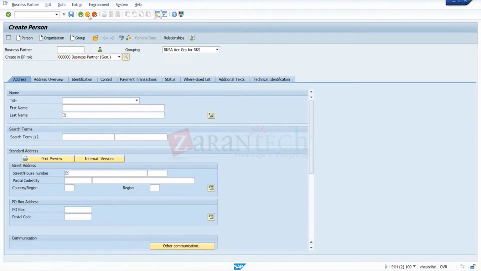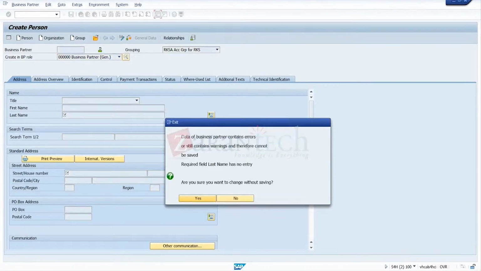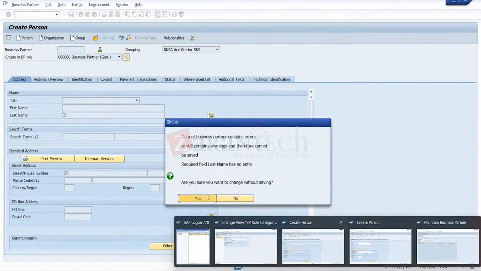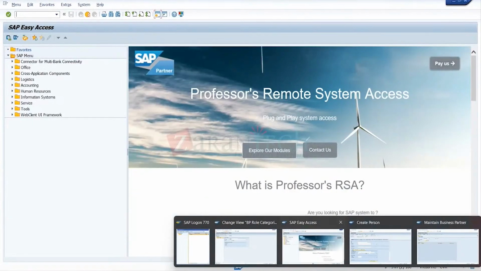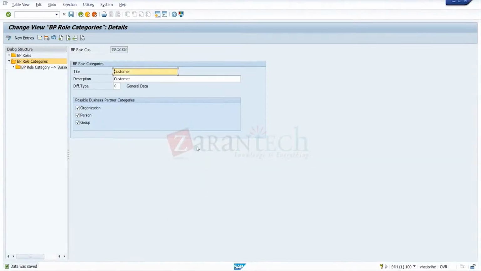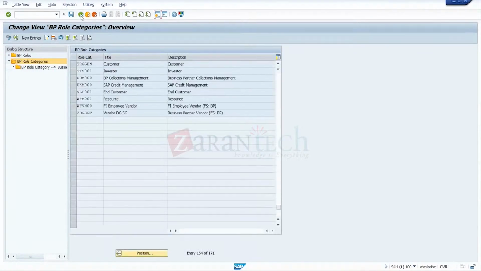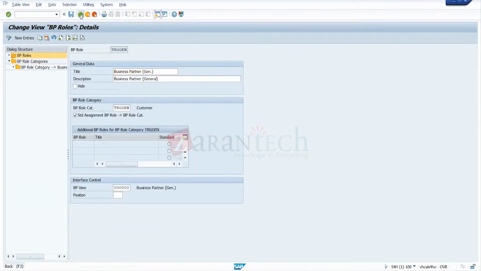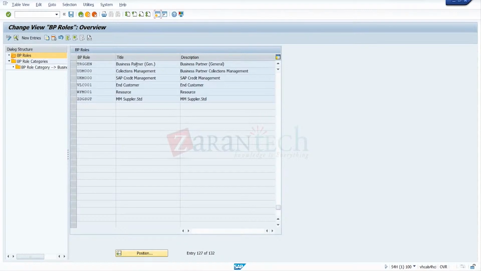Okay. So like this, make a group. We can get the role and the category you can make here. And where do we link this BP role? With the BP grouping. So you are going to link it with a BP grouping. That can be made from here. This is where the grouping is. So in this function, if you take TRG, this BP role, you can link.